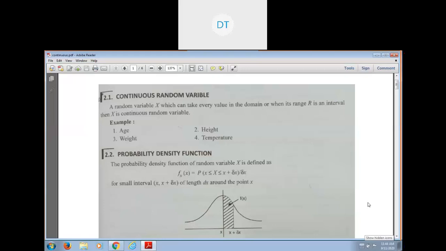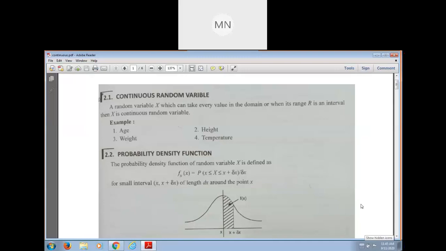Okay, then just remember this one. Probability mass function is related with discrete random variable, and probability density function is related with continuous random variable. These are some basic concepts, and to define a continuous probability distribution, we always use the probability density function. But to define a discrete probability distribution, we use probability mass function.